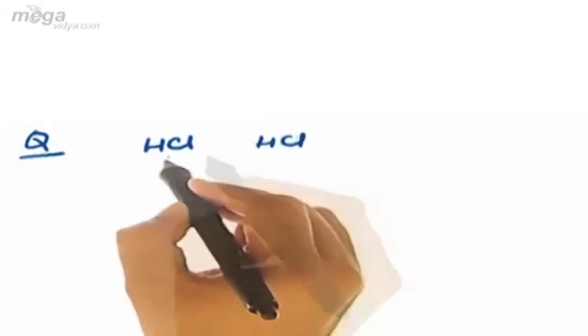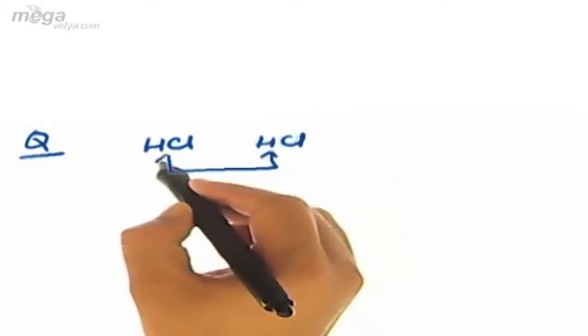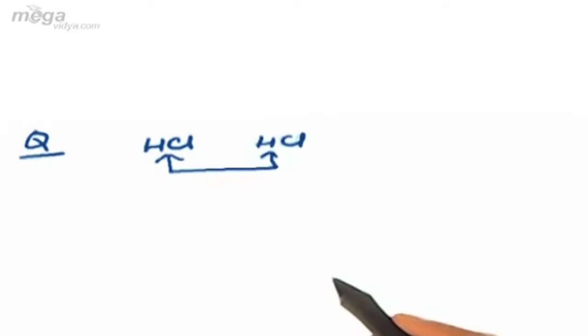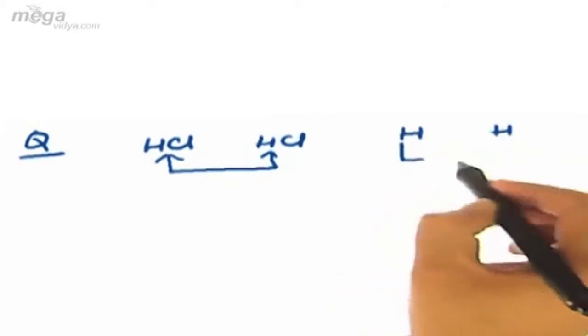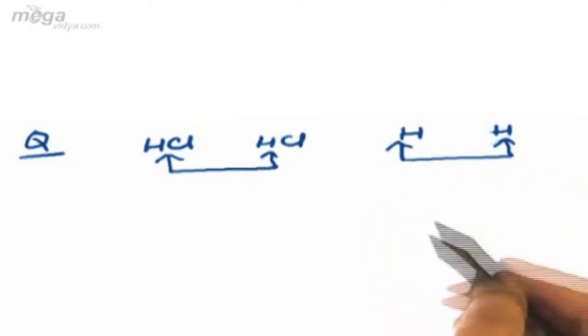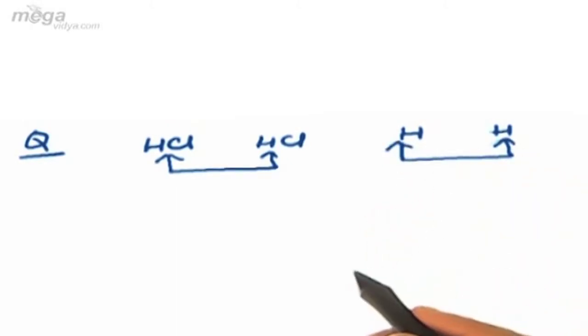Now, it's a general question among the students: how to recognize whether the species will undergo chemical bonding or physical bonding. For that, let us come to an illustration. Like if I ask a question that between two HCl molecules, the force will be whether chemical or physical. Or if I ask between two hydrogen atoms, whether the bond will be chemical bond or physical bond.